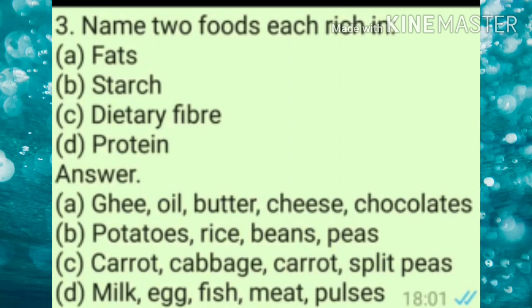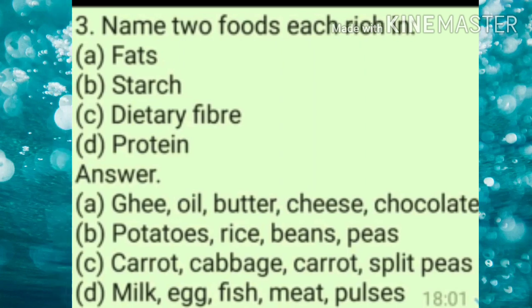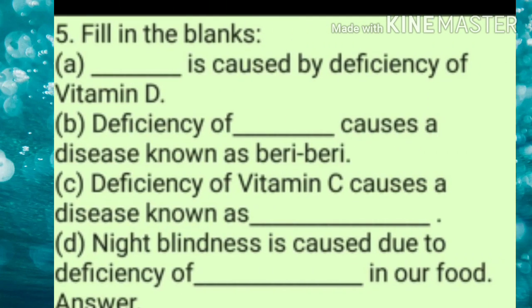Next is protein. So protein is a bodybuilding food which is obtained from milk, egg, fish, meat and pulses. Fifth question is fill in the blanks. The first fill in the blank is: blank is caused by deficiency of vitamin D. So children, rickets. The answer is rickets. Rickets is caused by the deficiency of vitamin D.